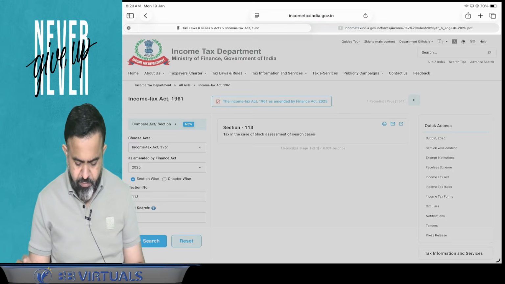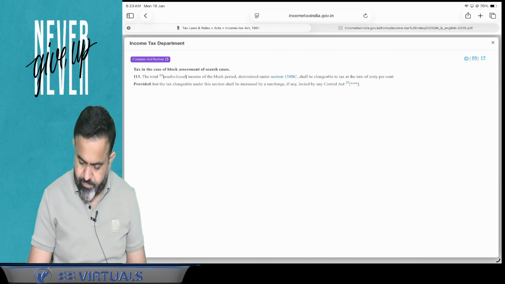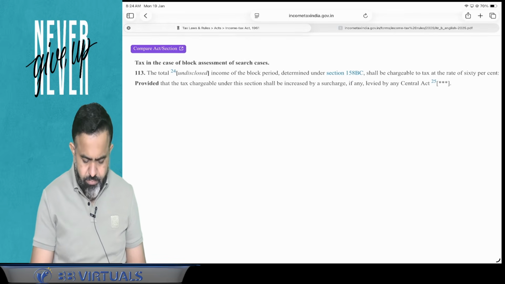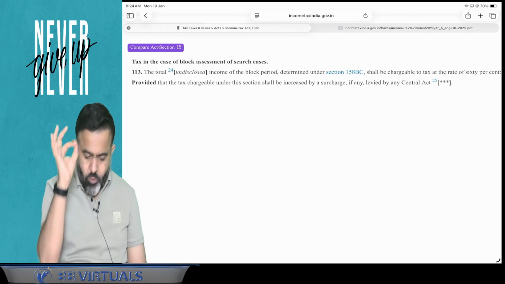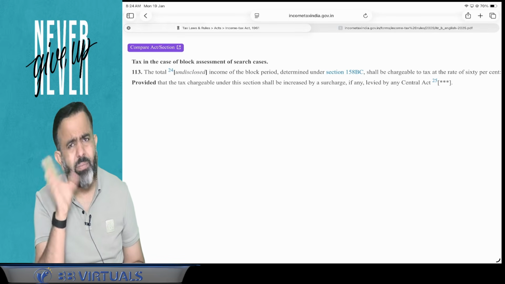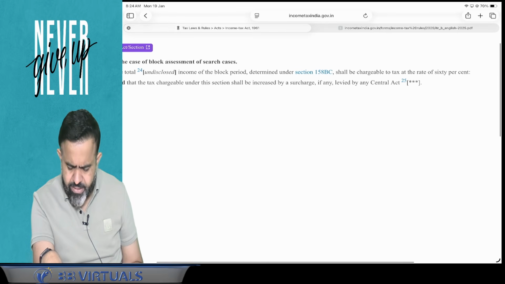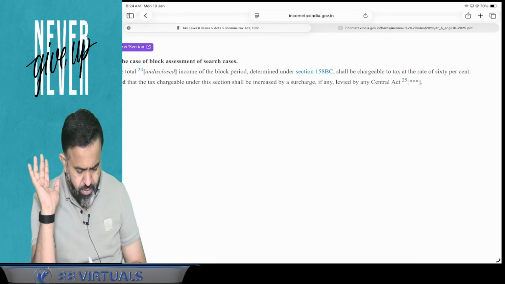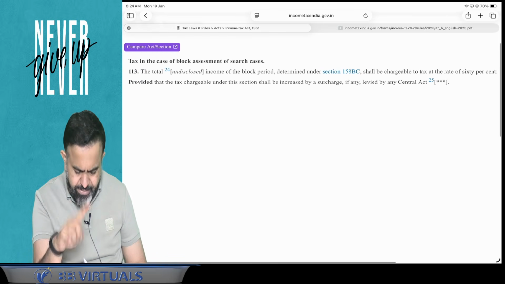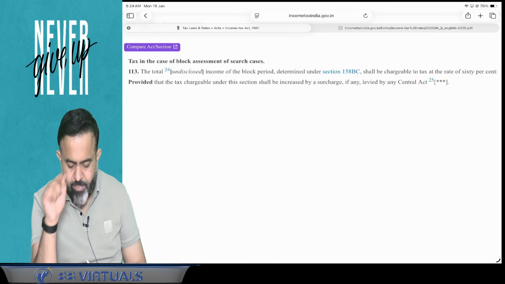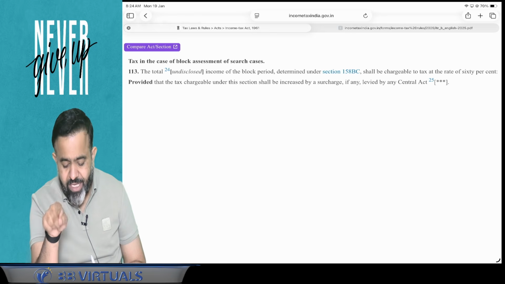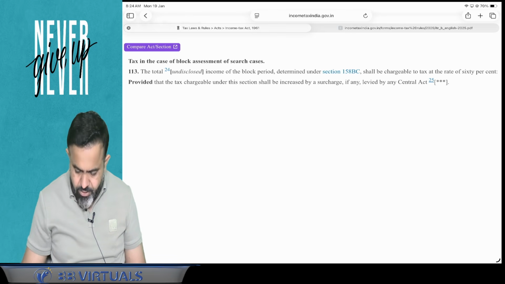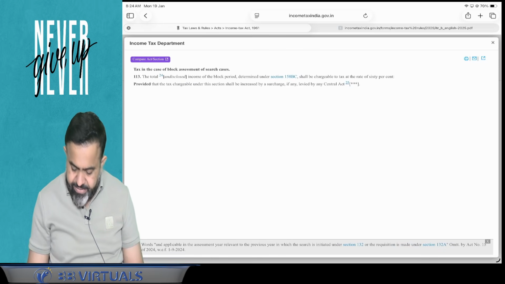Section 113 says that the total undisclosed income of the block period determined under section 158BC shall be chargeable to tax at the rate of 60%, provided that the tax chargeable under this section shall be increased by surcharge, if any, levied by any central act.